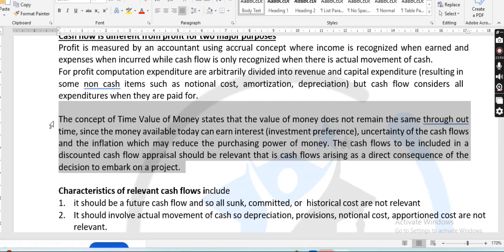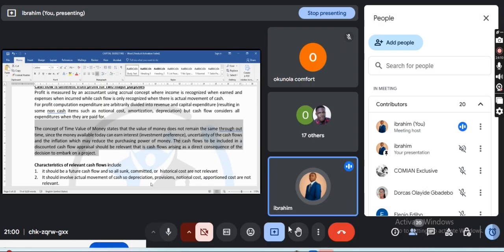Of course, inflation can actually reduce the purchasing power of money. Is that not so? Now, we need to look at what will be the present value of this if I want to invest in a project for 5 years. You want to embark on a project and you say, what will be the present value of that project?